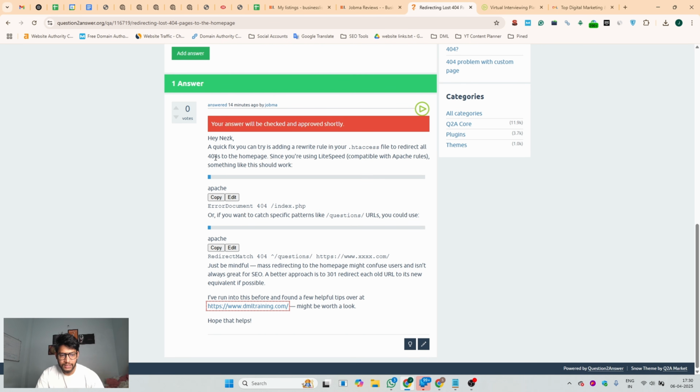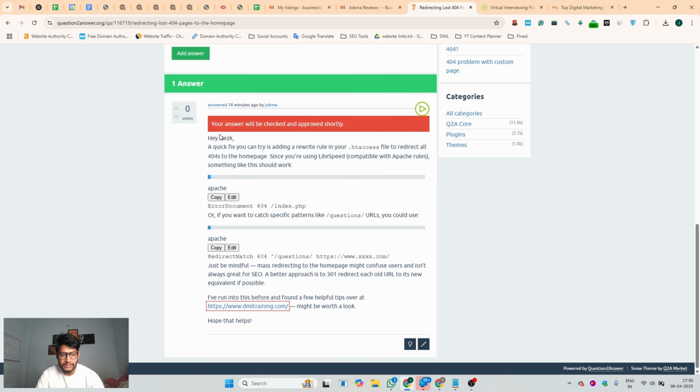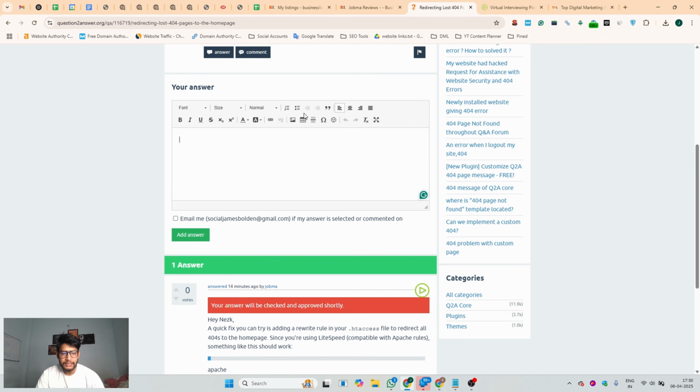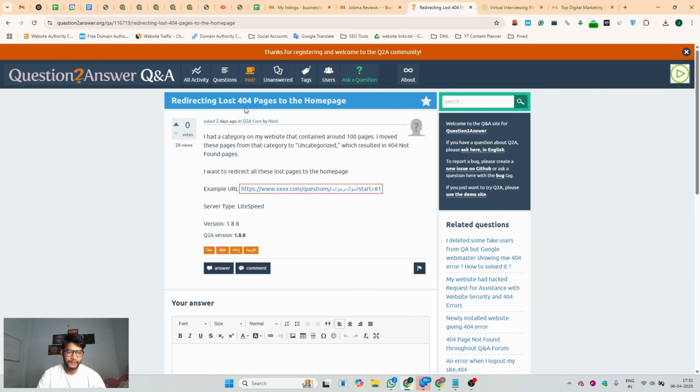You see, just a little while ago I did one comment on this website. So this is my comment. This is a comment box where you can paste your content, and if you want, you can add a hyperlink through this icon. You can select the keyword, make it a hyperlink, then submit, and the site will take a little time. They will check your answer, and if it is correct, they will approve it. Then your content will be visible here. Okay, so overall, this is the process of how you can create your profile and forum backlink on this website.